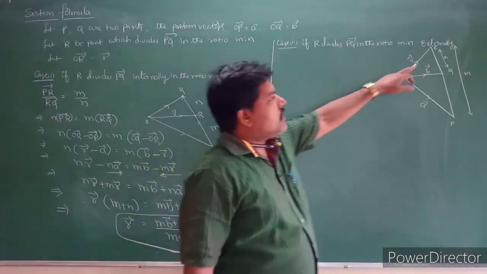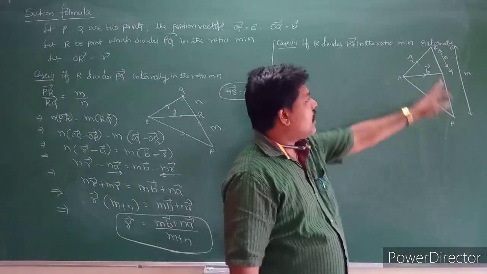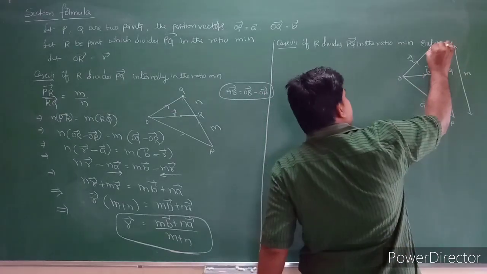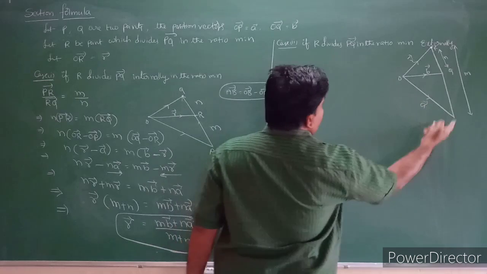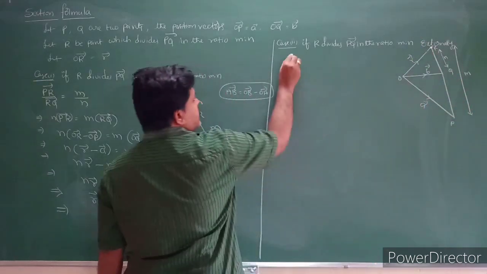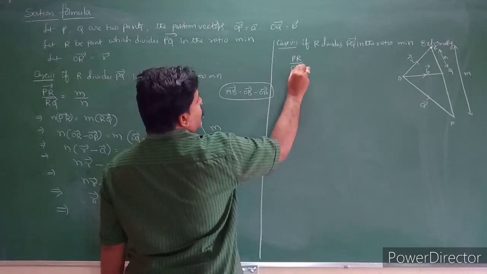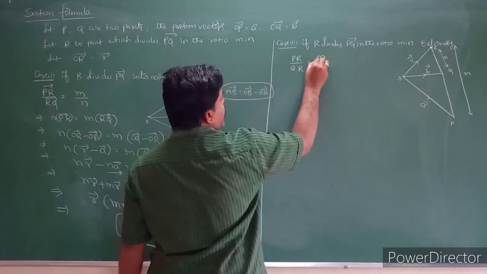See that one? Here R is the internal point in the earlier case, but here R is the external point of that line. So what happens here? From the diagram, we can write PR is m, QR is n. So PR by QR is equal to m by n.